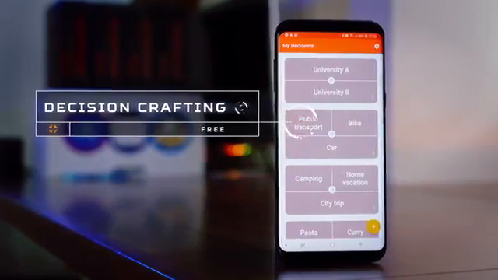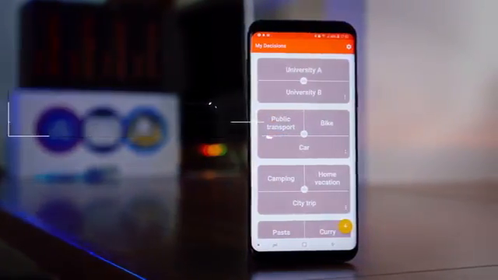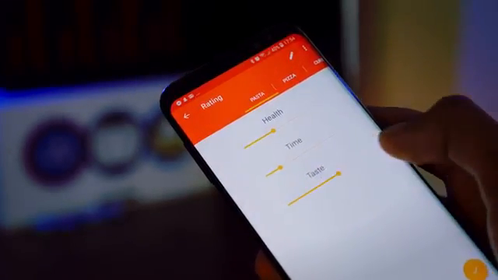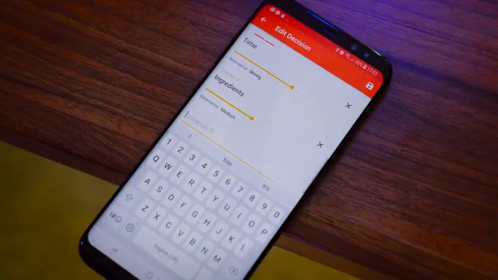This is Decision Crafting, and what it does is it tries to mathematically solve your real-life dilemmas. So it could be anything from which meal to cook today to which holiday destination to choose. So when you're setting up the problem, you tell the app the things that matter to you.